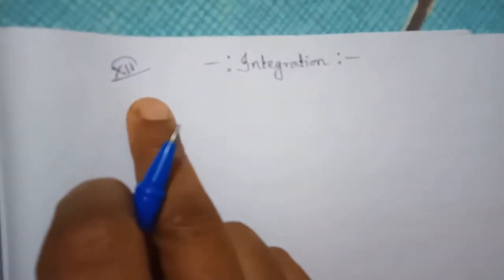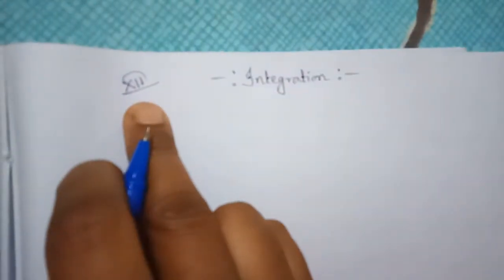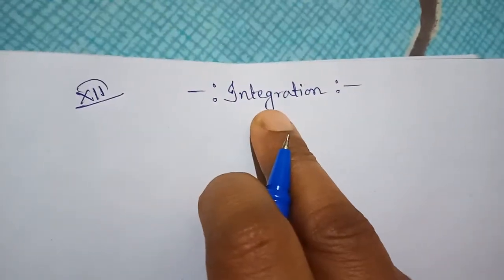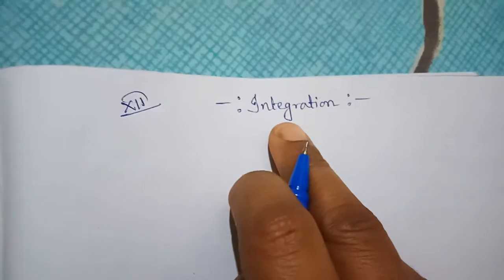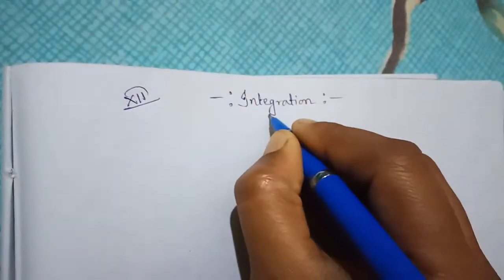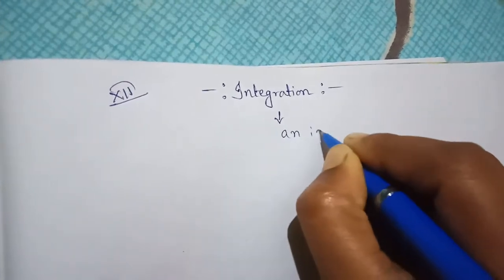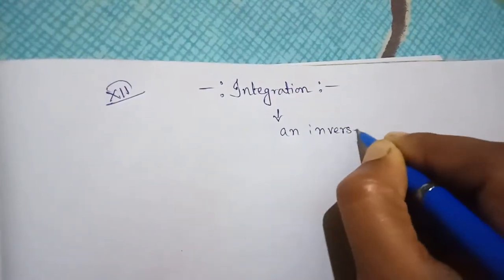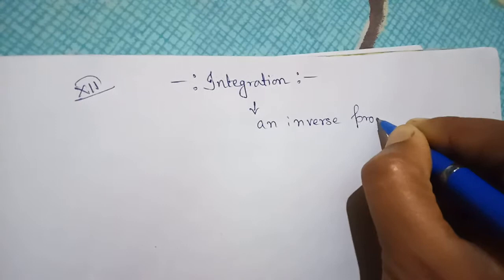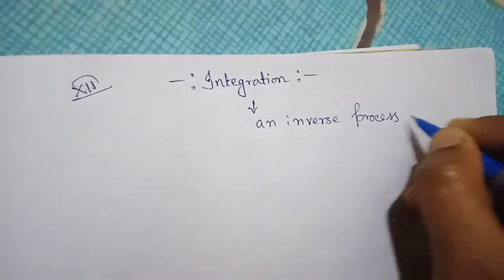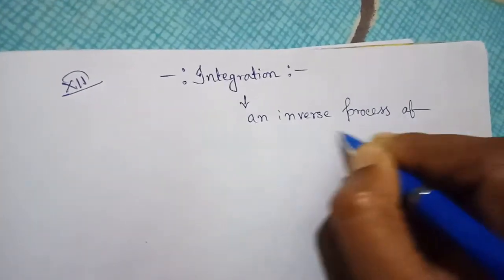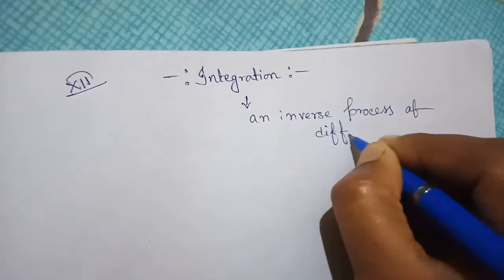So today I'm going to discuss class 12's chapter, integration. Integration is an inverse process of differentiation. This is our main concept: inverse process of differentiation.